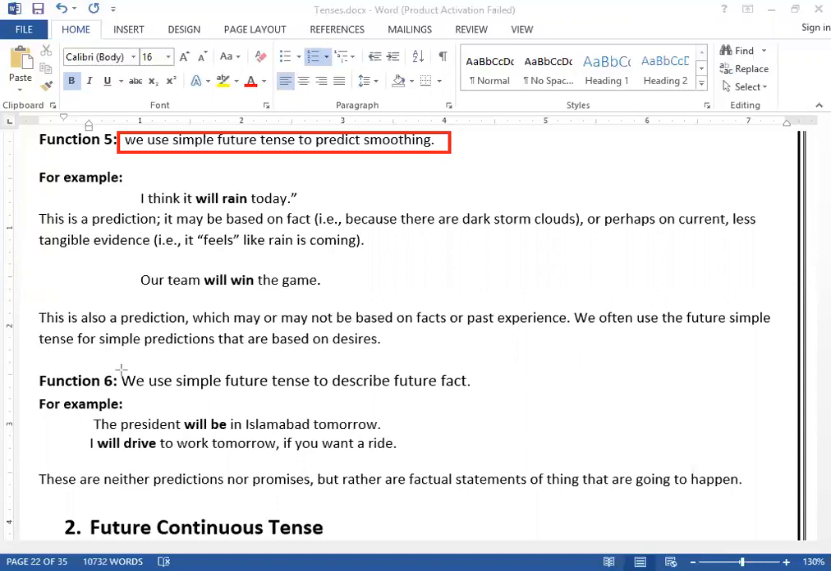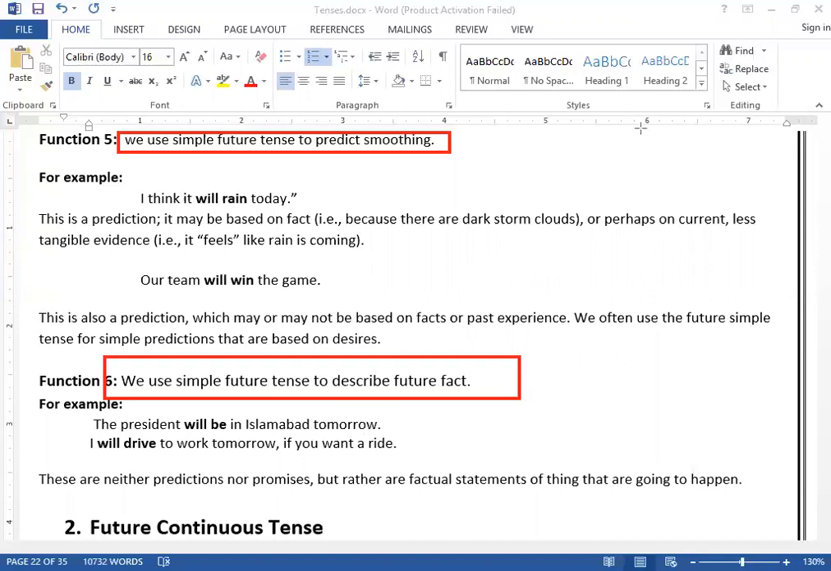Usage number 6 is simple future tense to describe a future fact. When you want to describe a future fact, again, we can use it, like the president will be in Islamabad tomorrow. Clear? Future fact. For example, we can say, I will drive, clear, to work tomorrow if you want a ride. So whenever you want to talk about future facts, again, we use that of simple future tense.